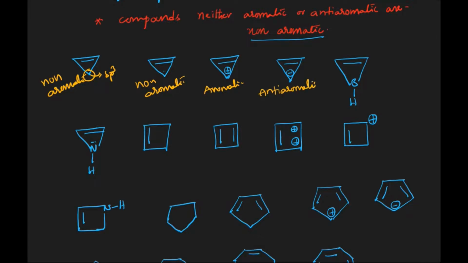In the case of this particular example over here, we have 2 delocalizing pi electrons, and boron with 3 bonds is sp2 hybridized, and it has an empty orbital. That's why complete resonance takes place. We have only 2 delocalizing pi electrons. That's why 2 is an aromatic number, and the compound is aromatic.